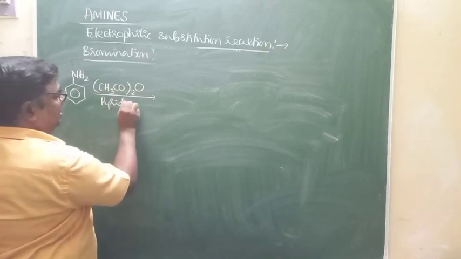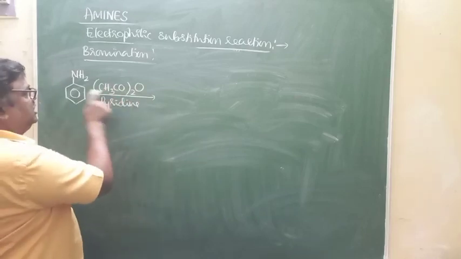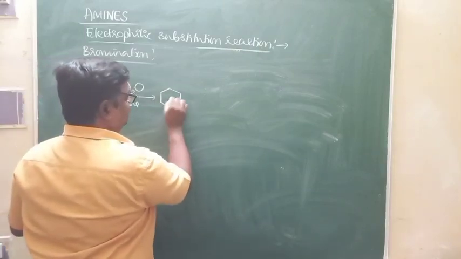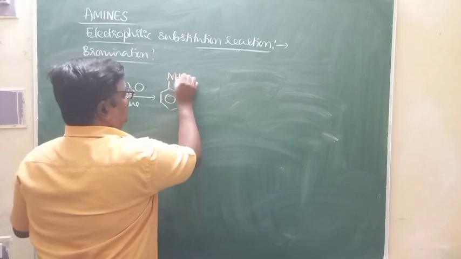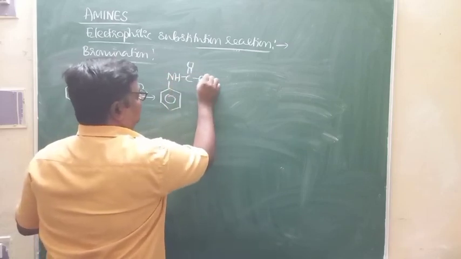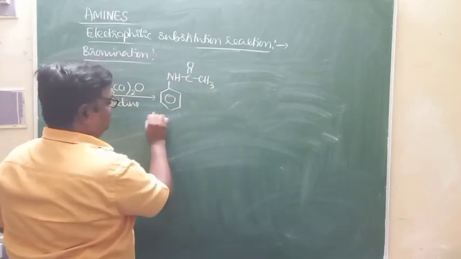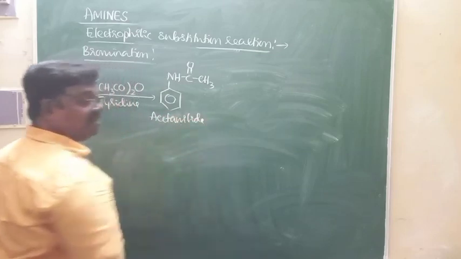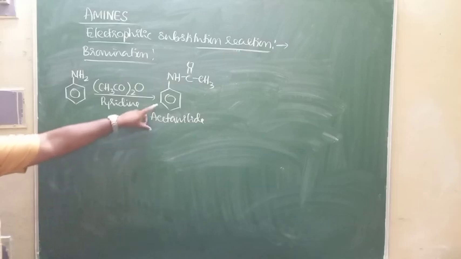In presence of pyridine. Acetic anhydride reacts with aniline in presence of pyridine to form, look at this, NH C double bond O CH3. This is what we call acetanilide.